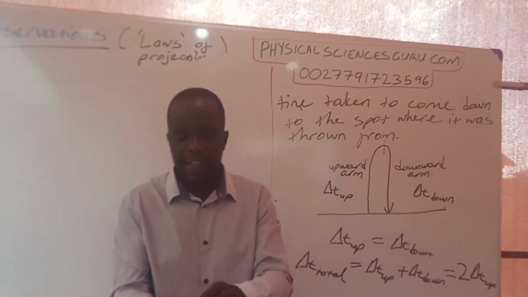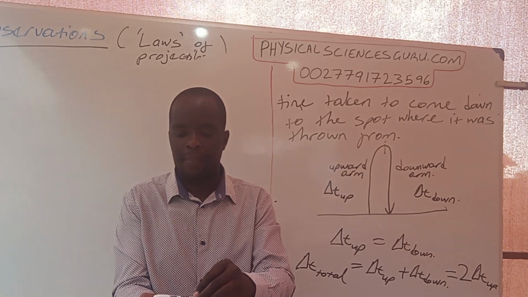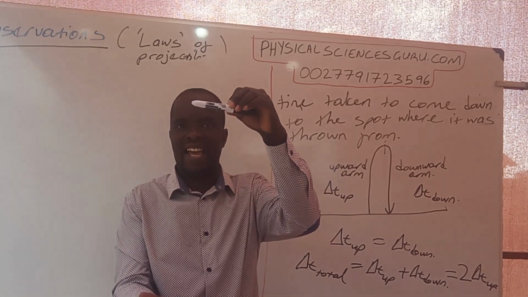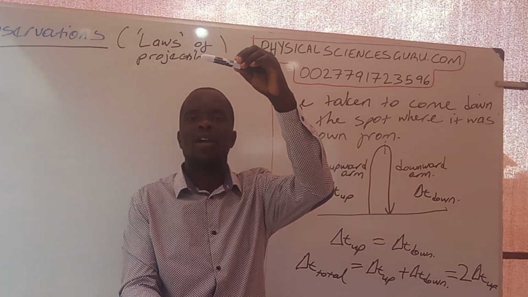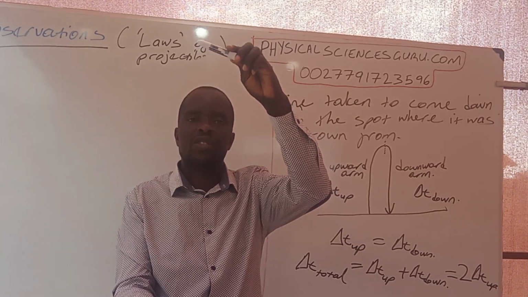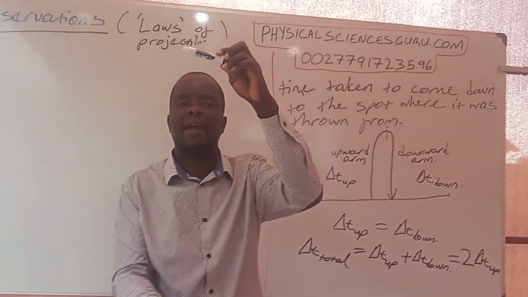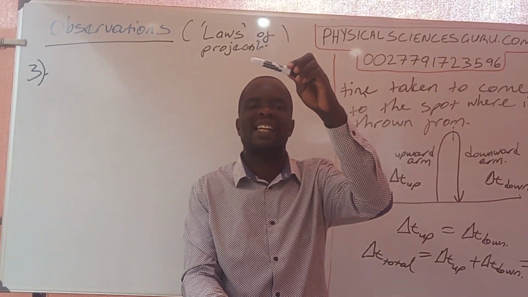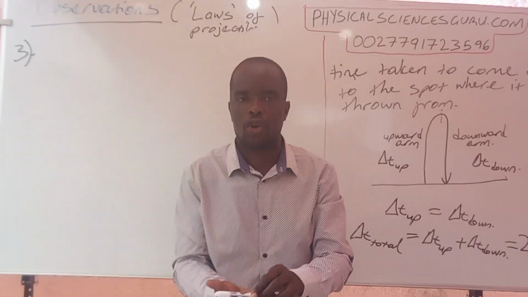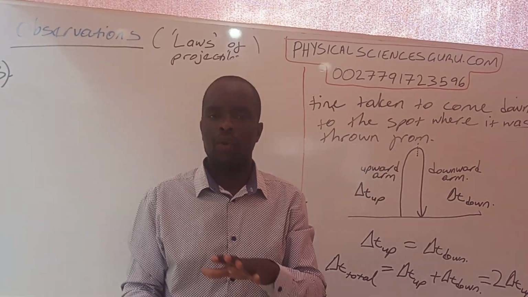I want you to master that and remember that. It means that when the projectile leaves my hand at 10 meters per second, it is going up. Remember, as it is going up, its velocity is decreasing until it gets to its maximum height where the velocity will be 0. That is when it stops. Now, when it is coming down, the velocity will start from 0 and it will be increasing. When it gets back to where it was thrown from, its velocity will be the same size as the velocity which it was thrown with.